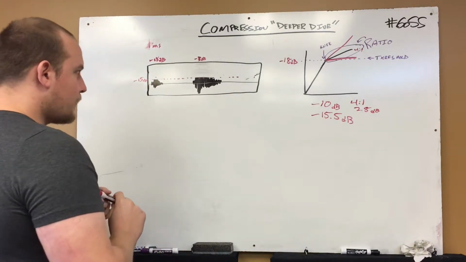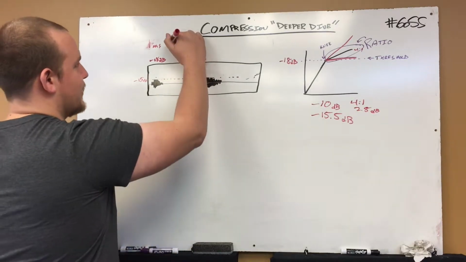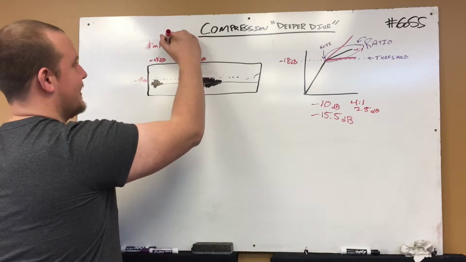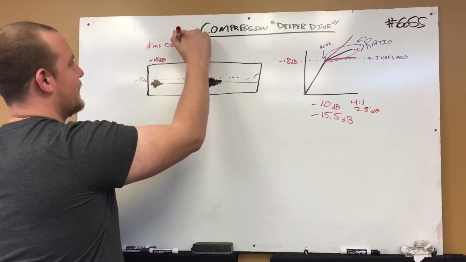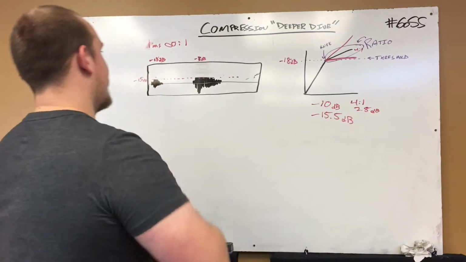Now, this is if we're at infinity to 1. This is our extreme compression, which we call limiting. Infinity to 1, right? That's the ratio we're using here. Give me 3 seconds, I'll redraw the tops of these.